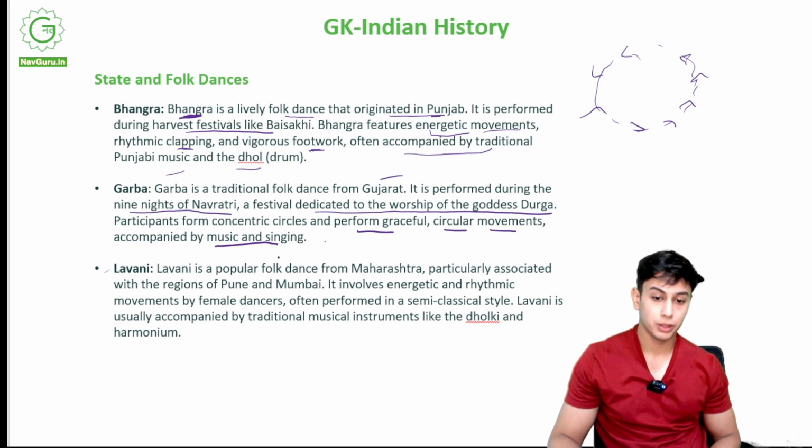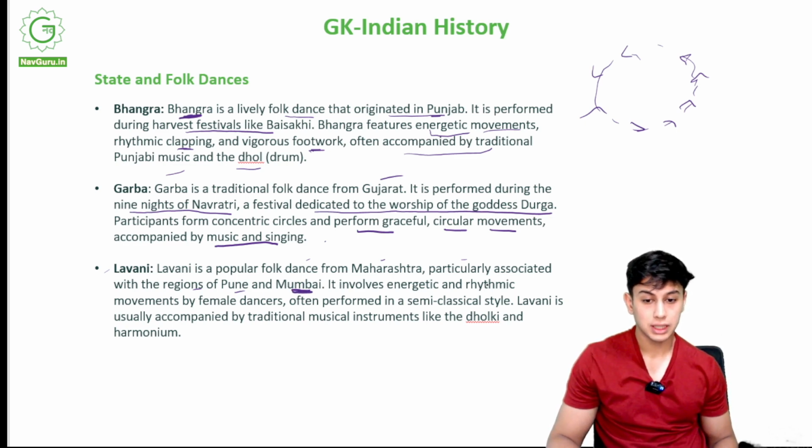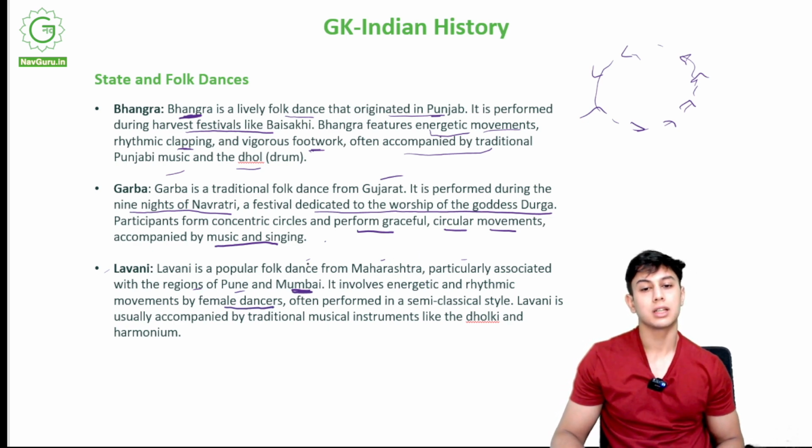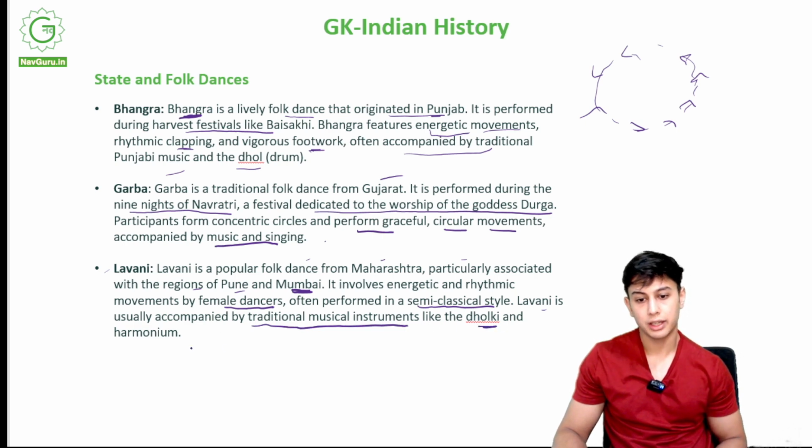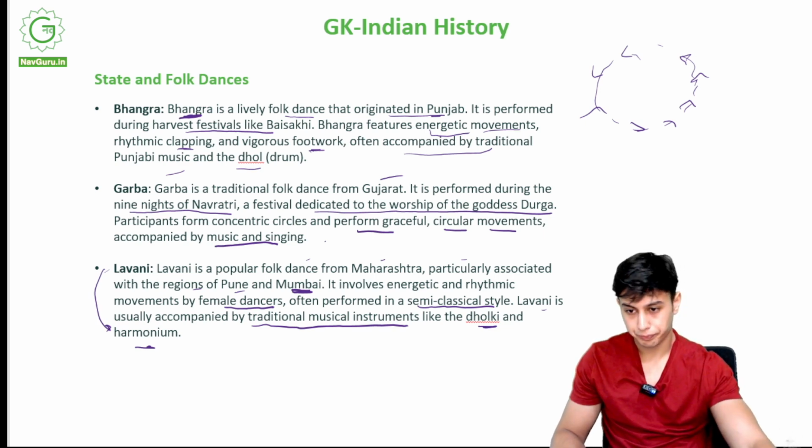Lavani. Lavani is a popular folk dance from Maharashtra, particularly associated with the regions of Pune and Mumbai. It involves energetic and rhythmic movements by female dancers, often performed in a semi-classical style. Lavani is usually accompanied by traditional musical instruments like dholki and harmonium. So for Lavani, they use harmonium and dholki.